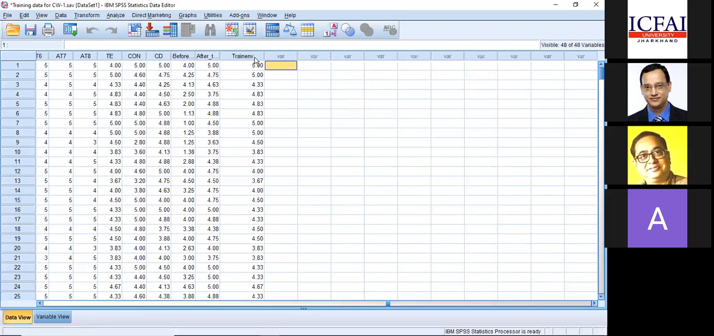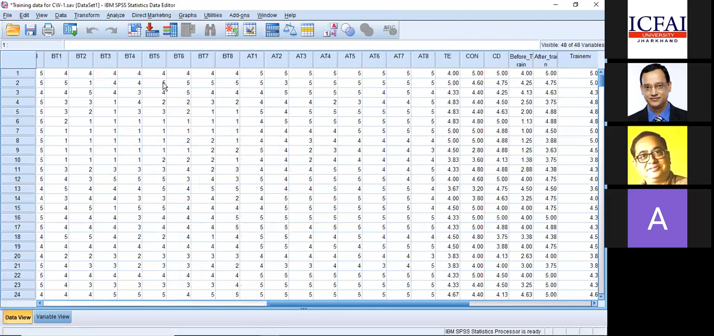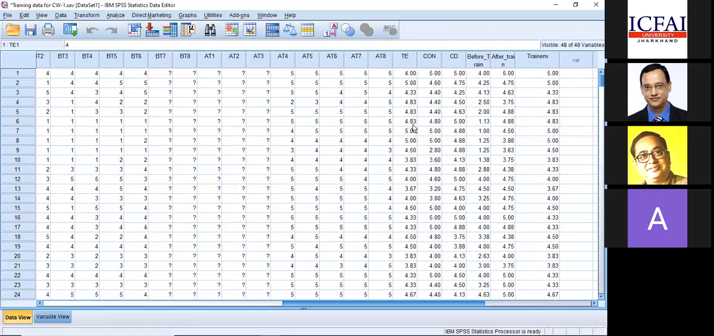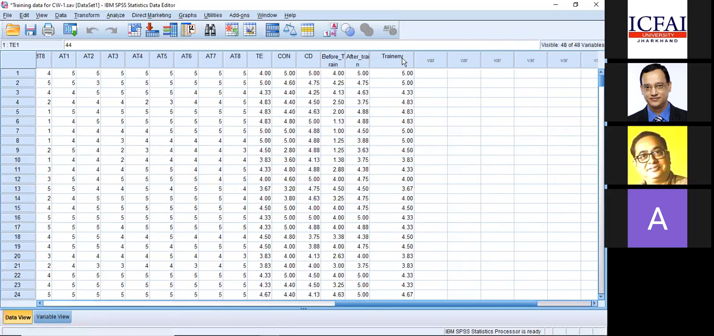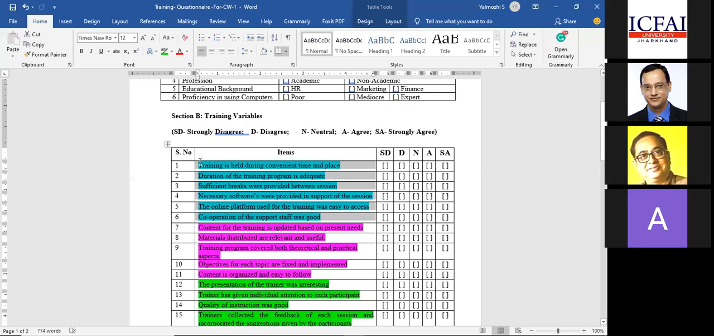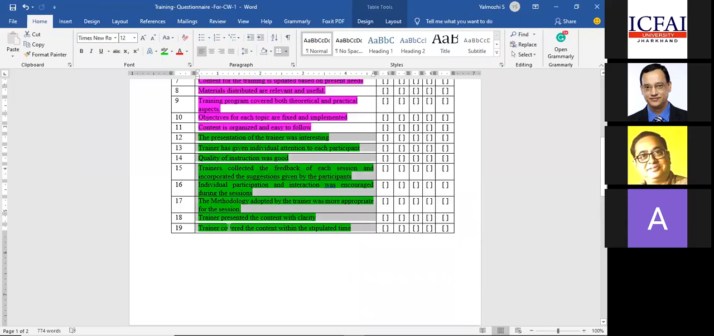So how is the mean score? Since it is a mean, it will not be an absolute value. You look into TE1, it will be like 4, 5, something like that. When you take a mean, it becomes a continuous variable, 4.33, 4.83, something like that. Now this variable is created. What we want to do is create a single mean score for training environment, a single mean score for training content, and a single mean score for trainer's delivery.